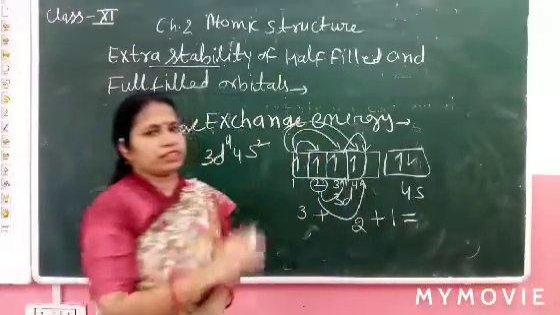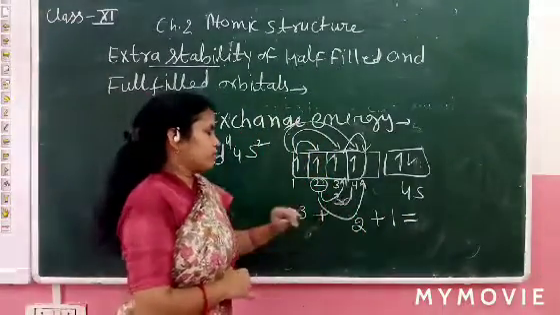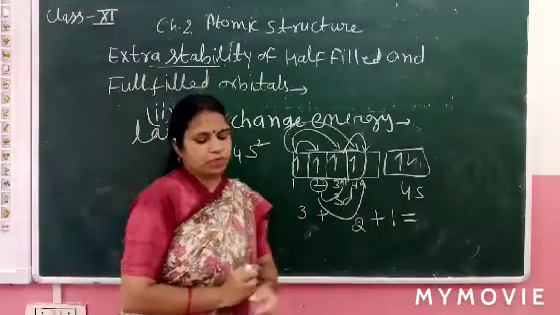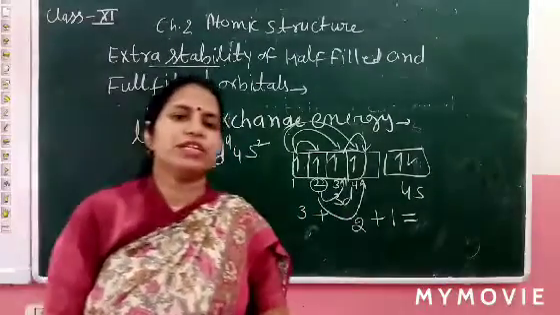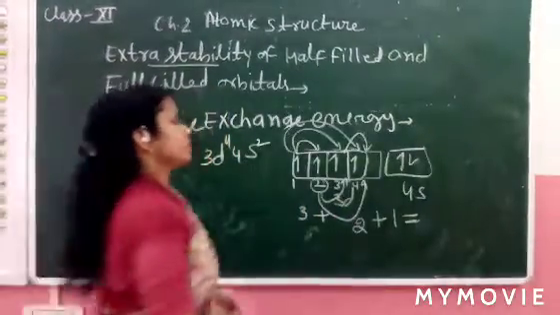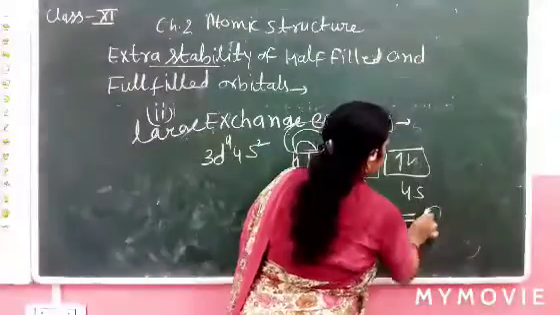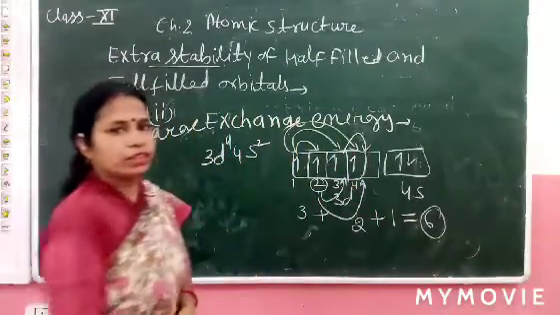So what is the total exchange energy? 3 plus 2 plus 1. In total, how many ways? 3 plus 2 plus 1. There are 6 ways. Okay.